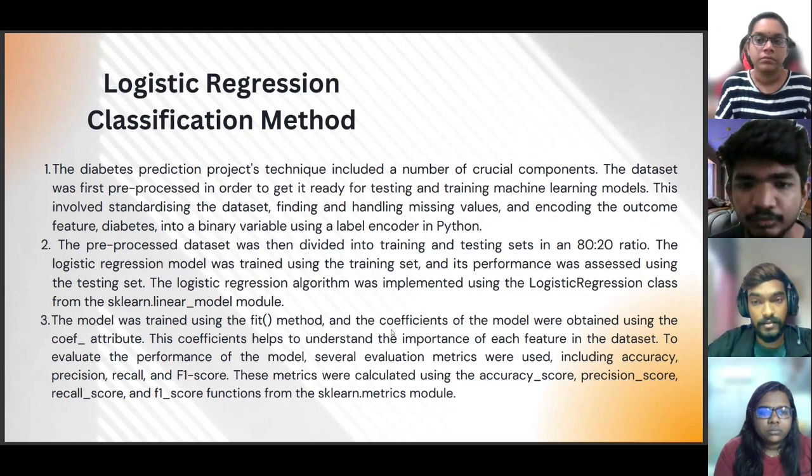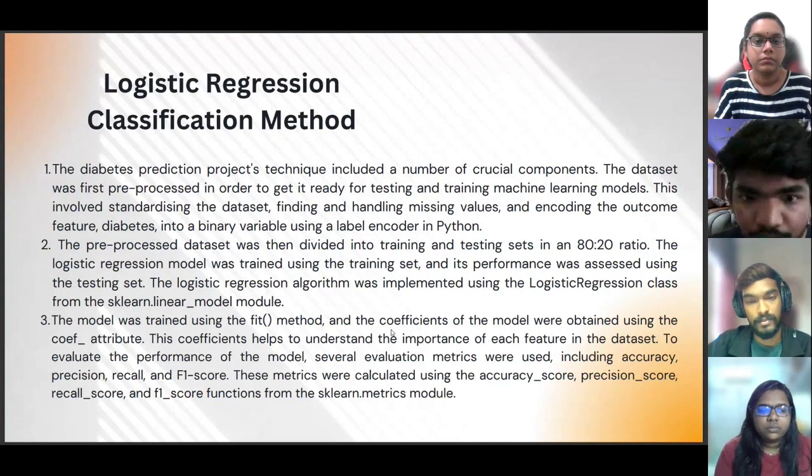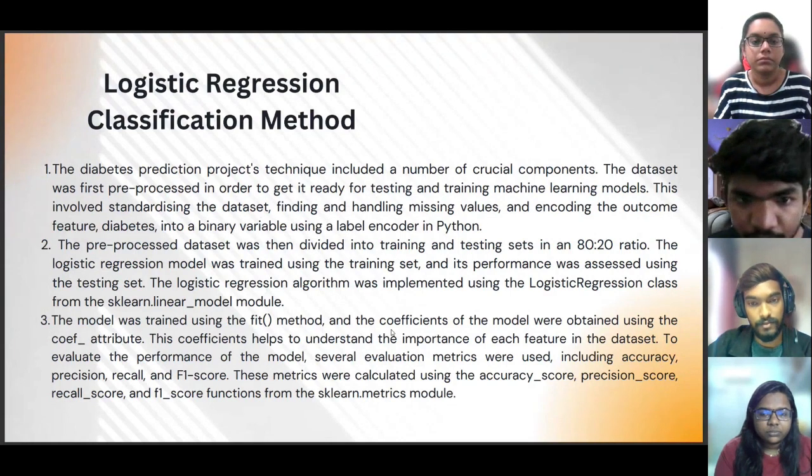Logistic regression takes into account multiple factors and allows us to estimate the probability of an outcome, which is essential for our diabetes prediction model. By using these two methods together, we are able to achieve a higher level of accuracy in our prediction. We are able to identify the most important factors that influence the likelihood of diabetes and use them to make more informed predictions. Next.